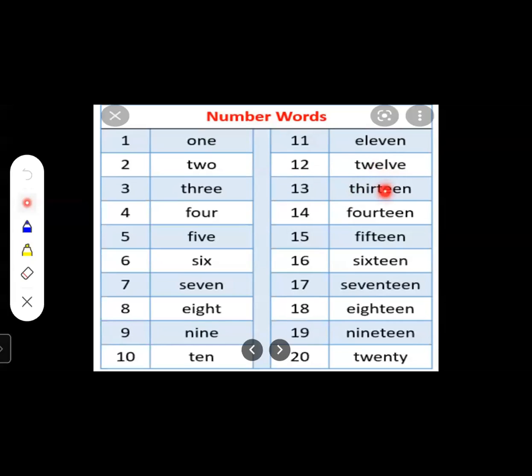THIRTEEN, 13. THIRTEEN, 13. Next is 14. FOURTEEN, 14.